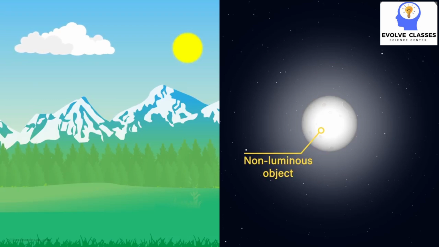As I said earlier, most of the objects that we come across in our daily life are non-luminous. We only see them because they reflect the light.